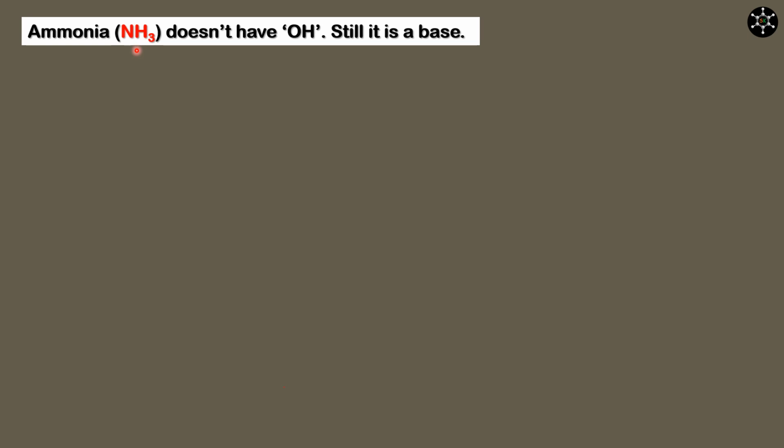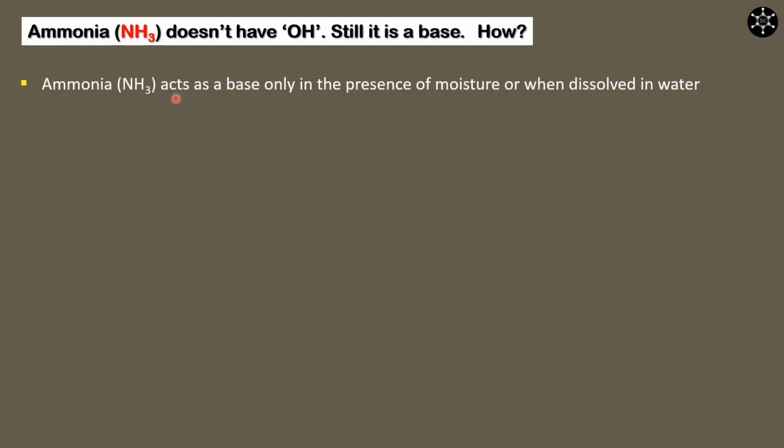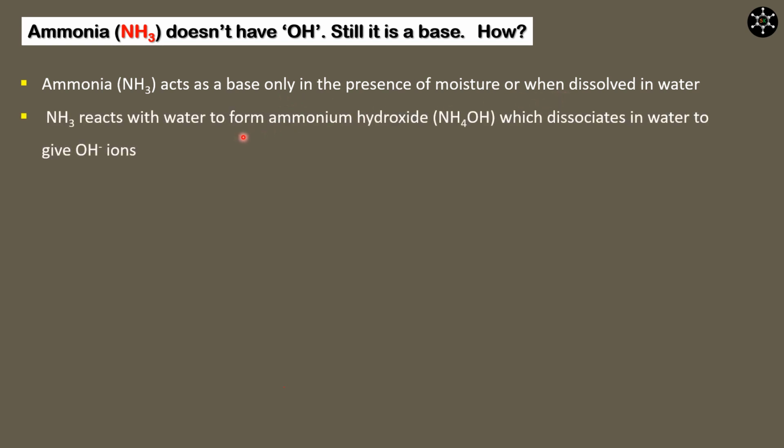Ammonia, that is NH3, doesn't have OH in it. Still it is a base. How? Ammonia acts as a base only in the presence of moisture or when dissolved in water. Ammonia reacts with water to form a compound called ammonium hydroxide, which dissociates in water to give hydroxyl ions.